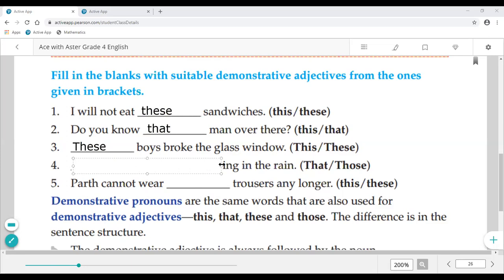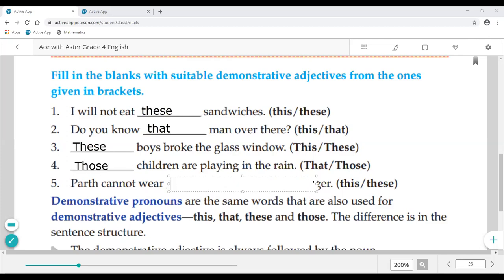Dash children are playing in the rain. So, those children. Art cannot wear dash trouser any longer. Trousers. These trousers. Okay. So this is all about demonstrative adjectives.